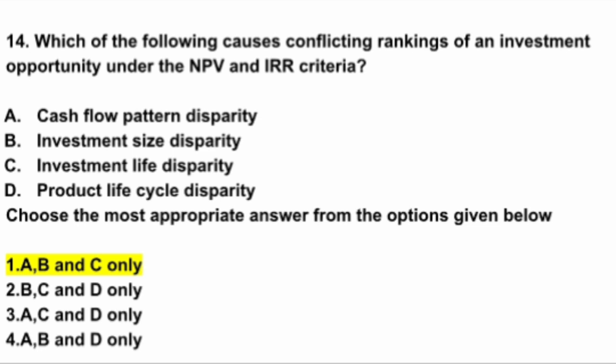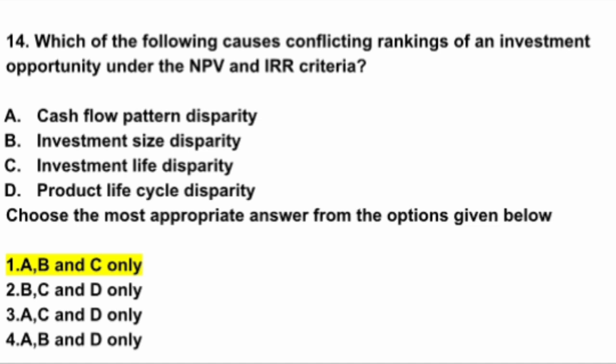Actually, conflicting rankings of an investment opportunity under NPV and IRR arise if there are mutually exclusive projects. Mutually exclusive projects means that the acceptance of one project will exclude the acceptance of the other. If one project has a higher NPV and the other project has a higher IRR, then it will lead to a conflict between them.